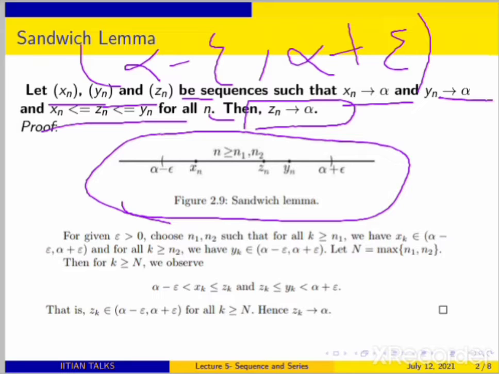Similarly, yn is also converging to alpha, so yn is also coming in the interval (alpha - epsilon, alpha + epsilon) for all n greater than or equal to some natural number.